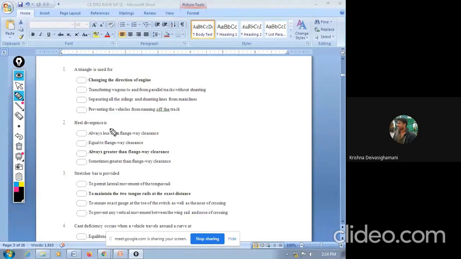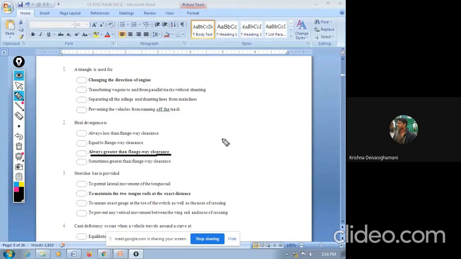Next. Heel divergence is always less than the flange way clearance, equal to flange way clearance, always greater than the flange way clearance, or sometimes greater than the flange way clearance. So the answer is always greater than the flange way clearance. We know a heel is a small part in your point and crossing.